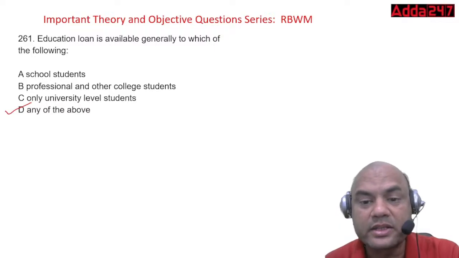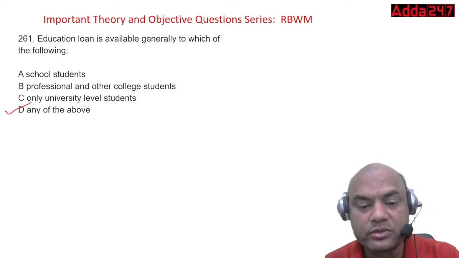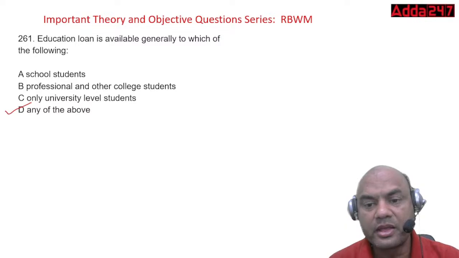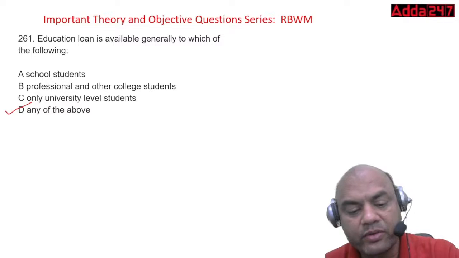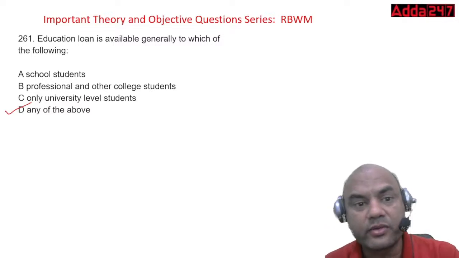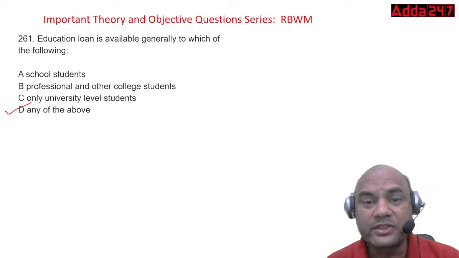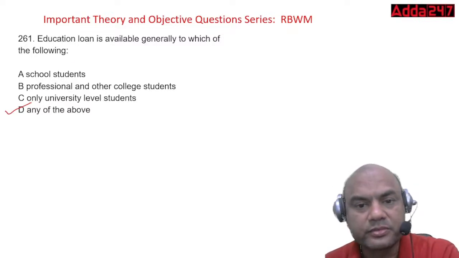Even schools nowadays require this education loan, right? You might have seen the fees of the schools. What are the fees of the schools nowadays? Type in the comment section, what is the fee of the private schools in your city? Then you'll understand why we require this education loan. School fees in metros are more than around 3 to 4 lakhs for smaller kids, right? So that's why it is required for all now.